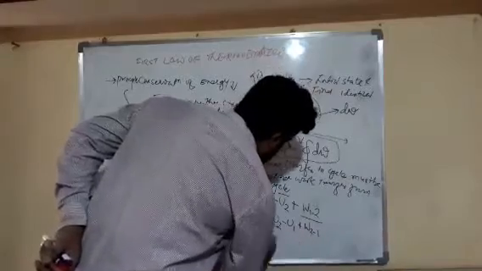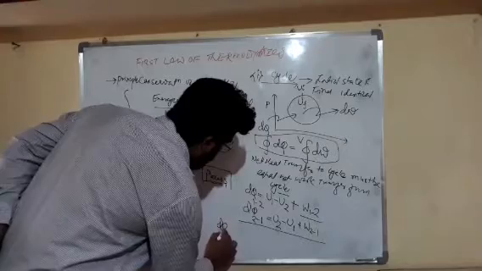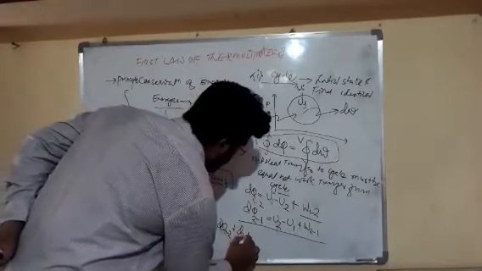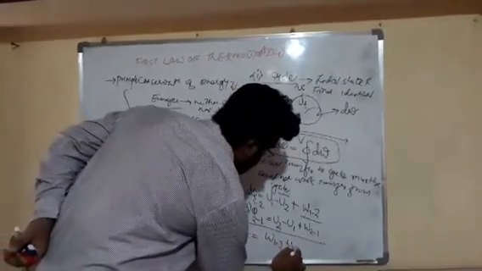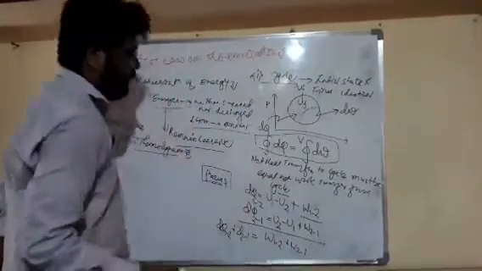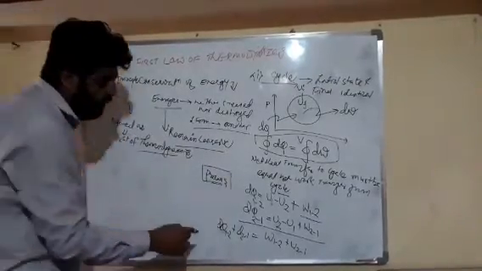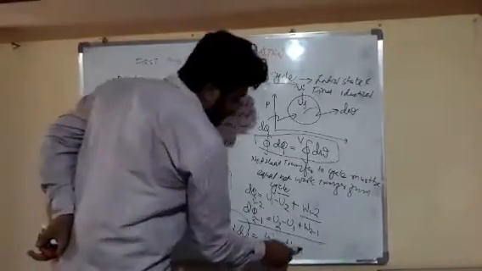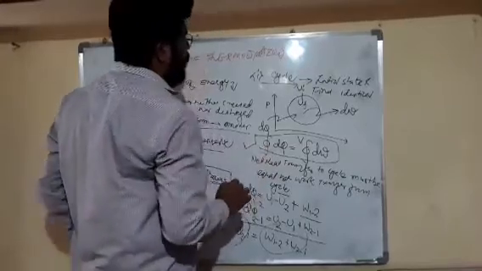So friends, if we add these all, then it becomes Q1 to 2 plus Q2 to 1 equal to W1 to 2 plus W2 to 1. Friends, if we move from 1 to 2 and then 2 to 1 again, then the net heat supply becomes equal to the net work supply. This is the first law of thermodynamics for a cycle.